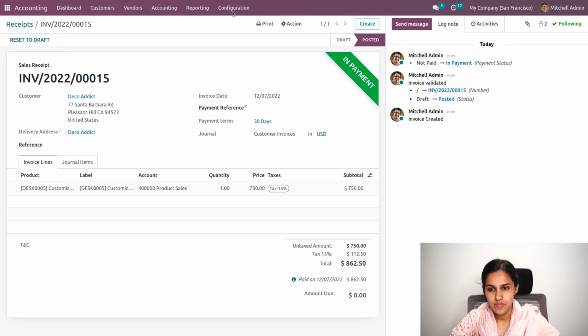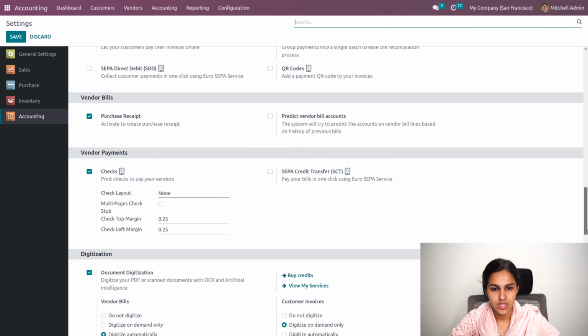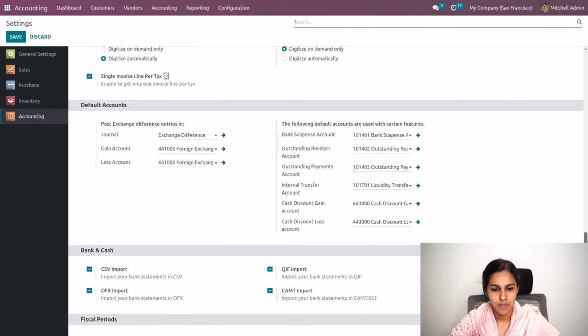When you go to configuration settings, you will be having purchase receipt as well, under vendor bills.